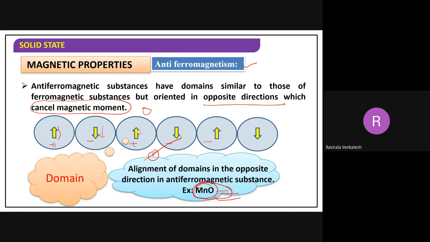So MnO is what type of substance? These are anti-ferromagnetic. They are repelled by the magnetic field, isn't it? Whereas diamagnetic substances are weakly repelled by the magnetic field, the anti-ferromagnetic substances are strongly repelled by the magnetic field, right?